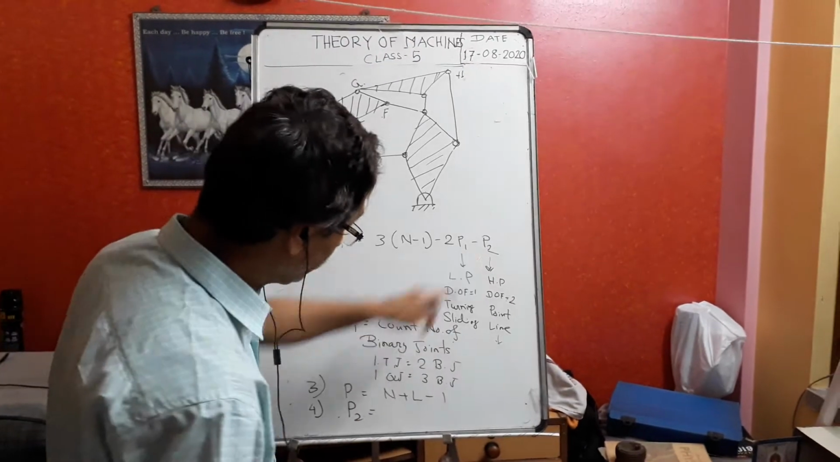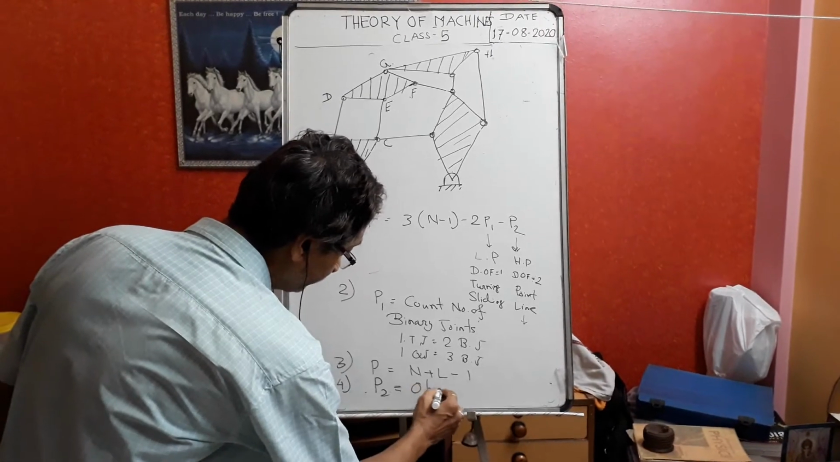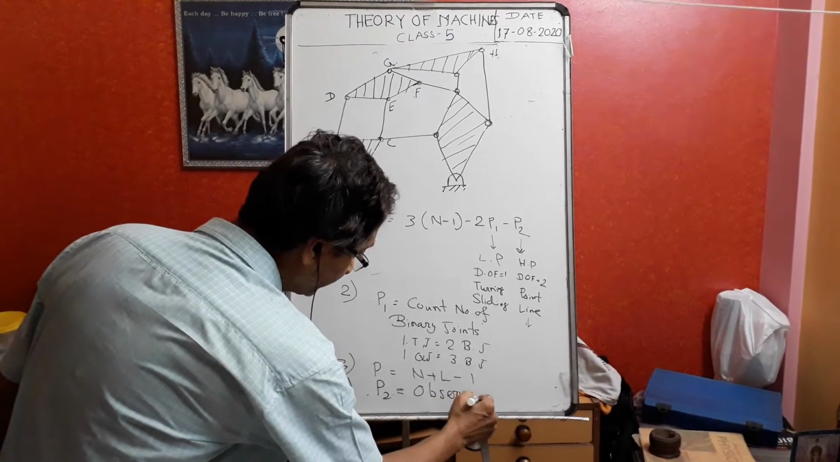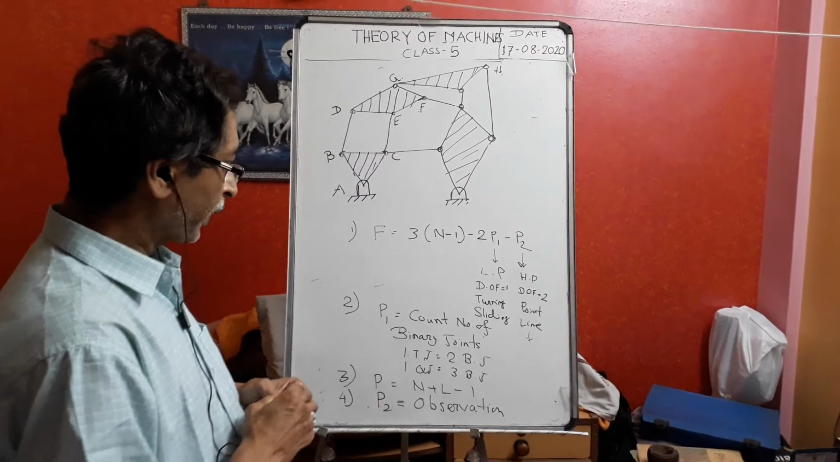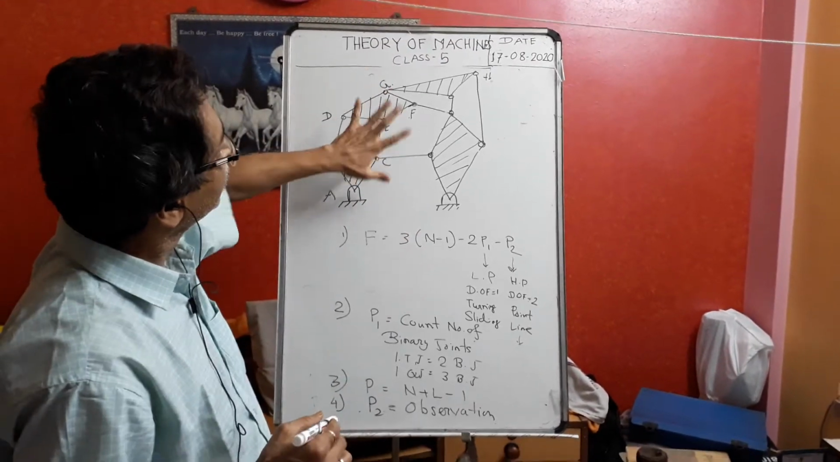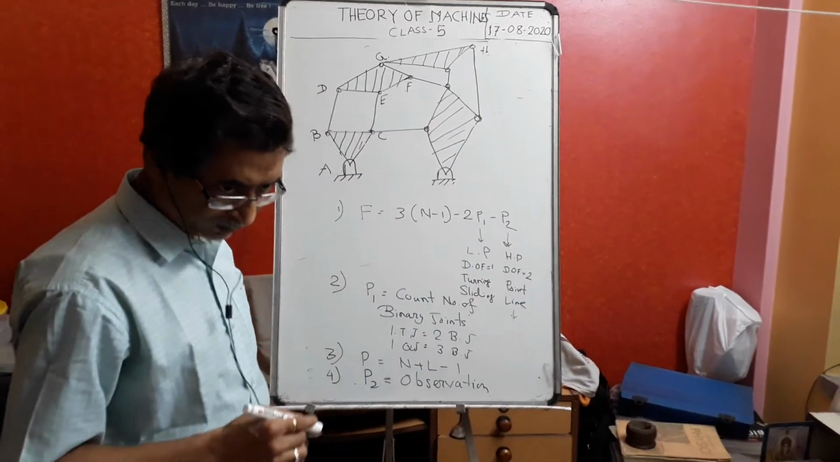P2, how to find out P2? P2 you find out just by observation. These are the 4 rules we'll follow. Now with these rules, you find out what is the degree of freedom of these mechanisms.